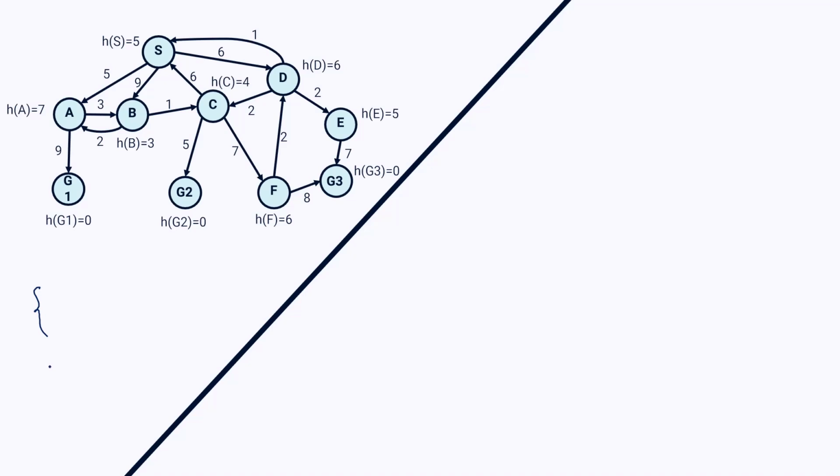Like always, we have to start from our initial state, node S. So node S here, and I want to write my evaluation function value of each node next to it. So for node S, this is 5. Let's see, my evaluation function Fn is Hn plus Gn.